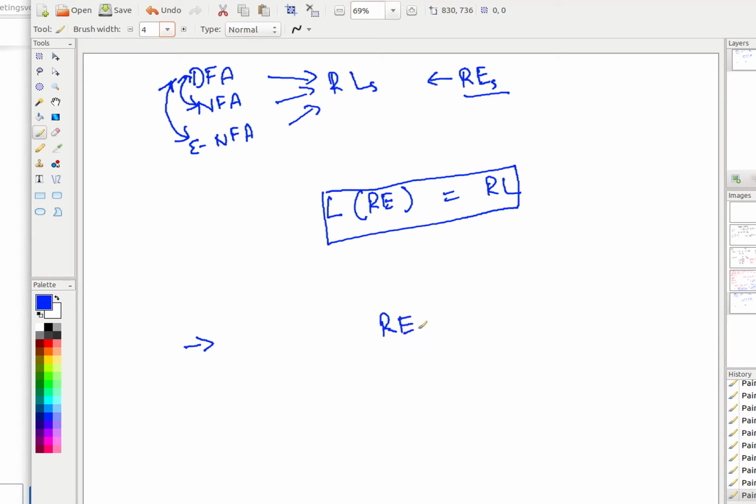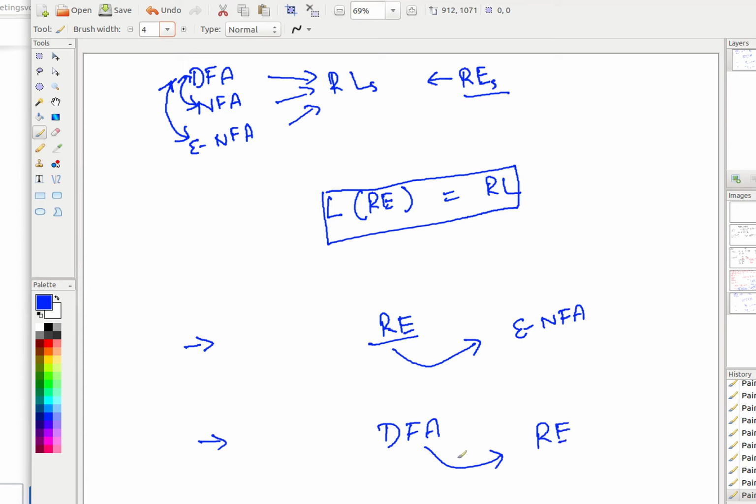To prove that, we need to show that whenever you have a regular expression, I can construct an ENFA for it, and whatever language this ENFA represents, the same language is the value of this regular expression. This will prove one direction. The second direction is that whenever you have a DFA, that means a regular language for which you have a DFA, you can convert this DFA into a regular expression.